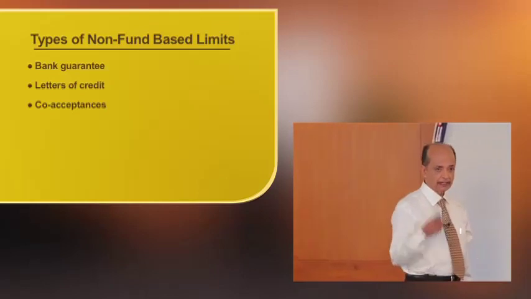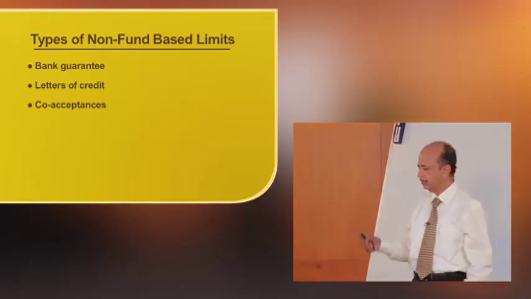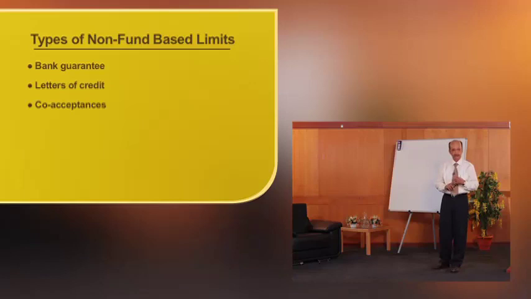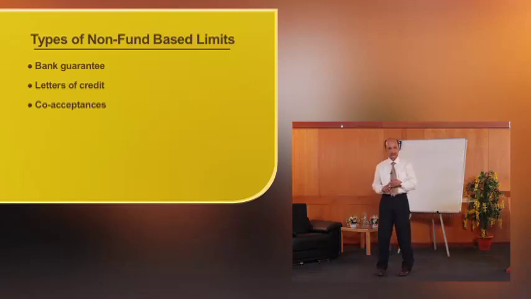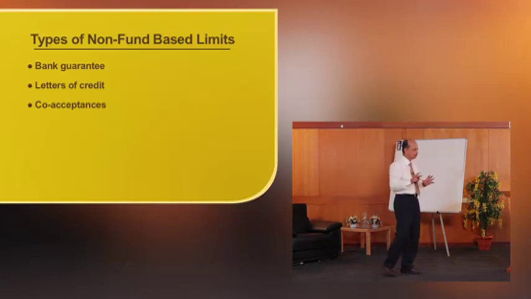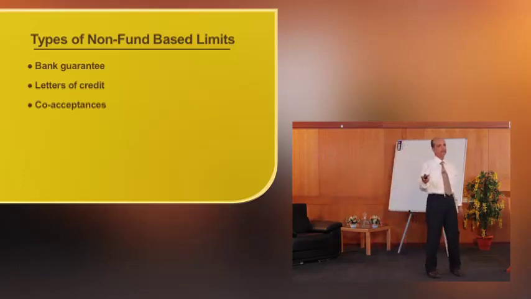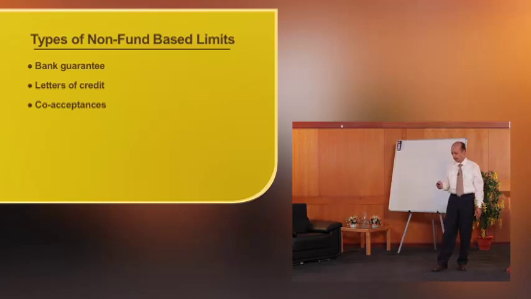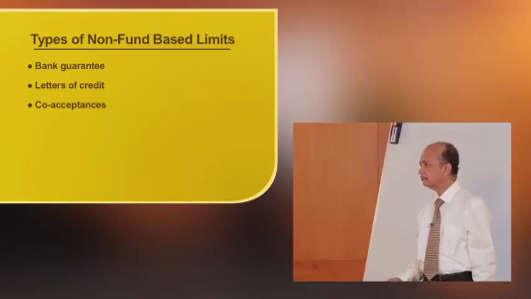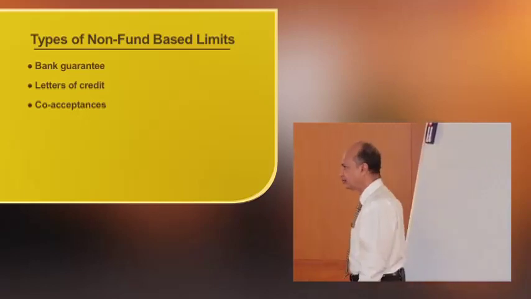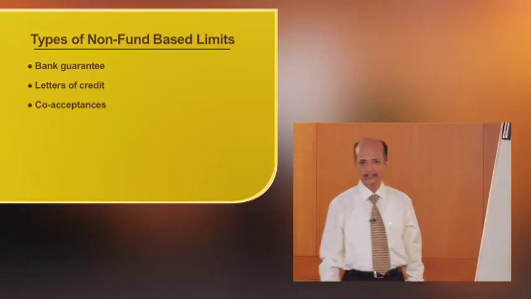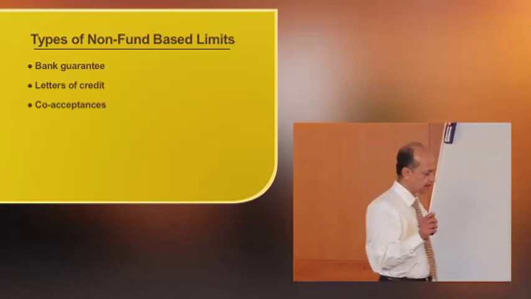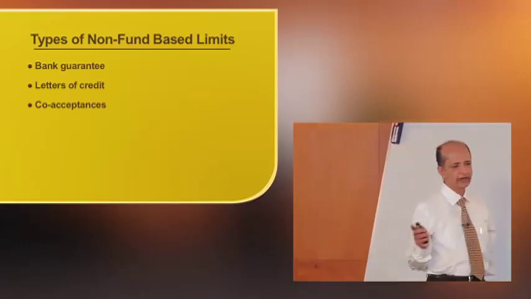Under this non-fund-based category, they are bank guarantees, then letter of credit and co-acceptances. These are the three types of facilities under non-fund-based category being provided to the customers. Now let us look on the slide. There is a bank guarantee, then letter of credit, then co-acceptances. Then let us talk on each item one by one.